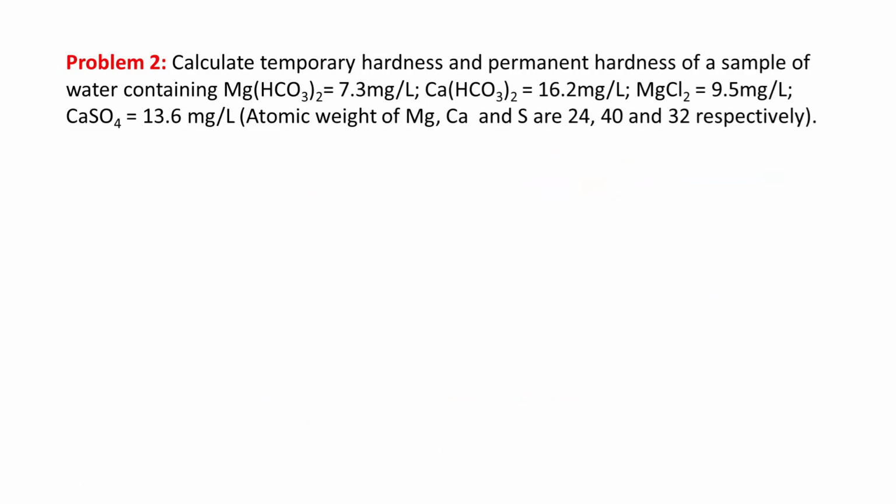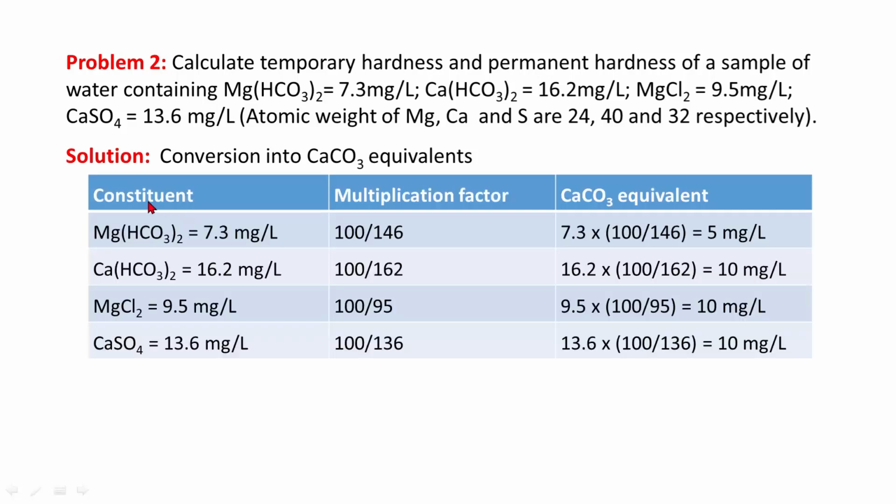Another problem: calculate temporary hardness and permanent hardness of a sample of water containing magnesium bicarbonate is equal to 7.3 milligram per liter, calcium bicarbonate is equal to 16.2 milligram per liter, magnesium chloride is equal to 9.5 milligram per liter, calcium sulfate is equal to 13.6 milligram per liter. Solution is, we have to convert these salts into calcium carbonate equivalents. We can make a table.